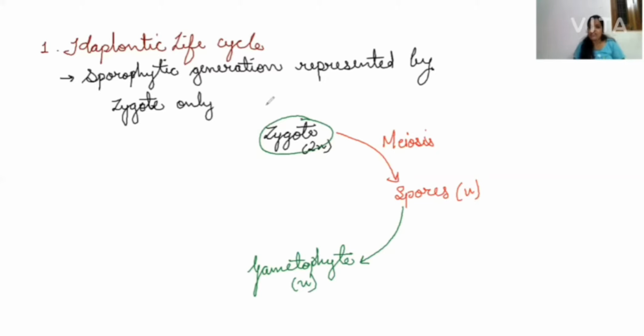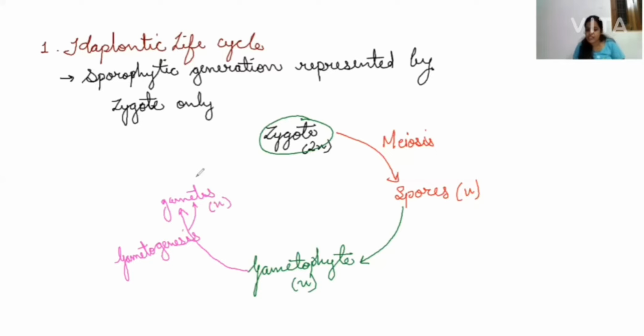Now this gametophyte will form the gametes by the process known as gametogenesis. Gametogenesis means the process of formation of gametes. These gametes will also be haploid, so normal equational division will be there. And finally, what happens?